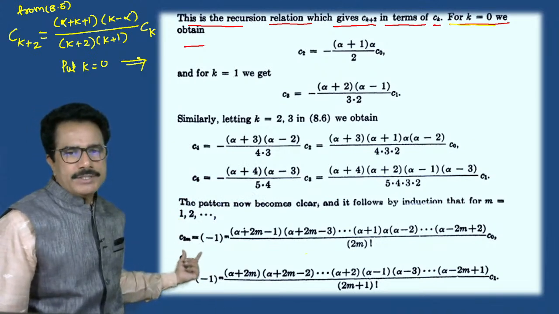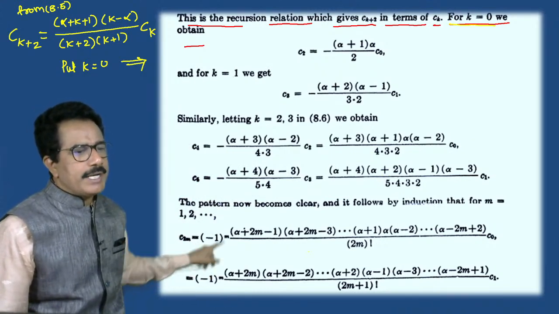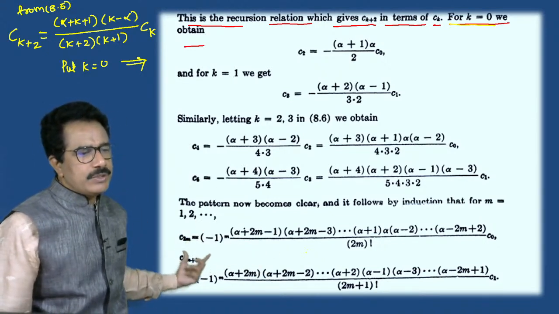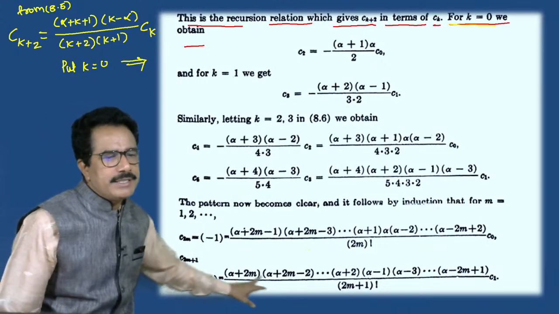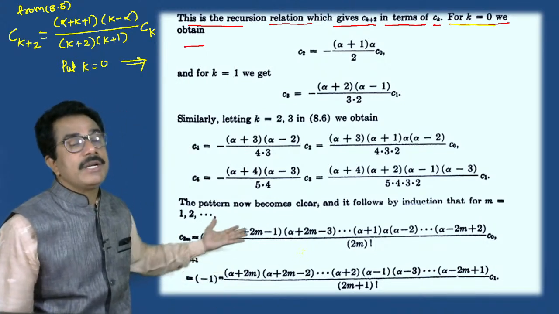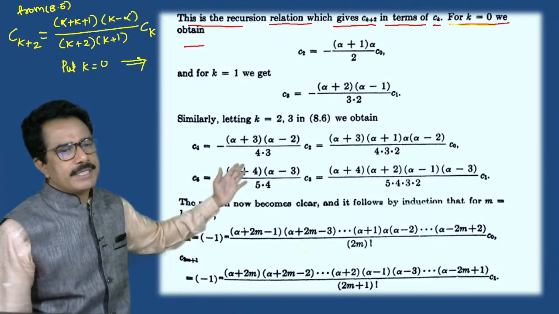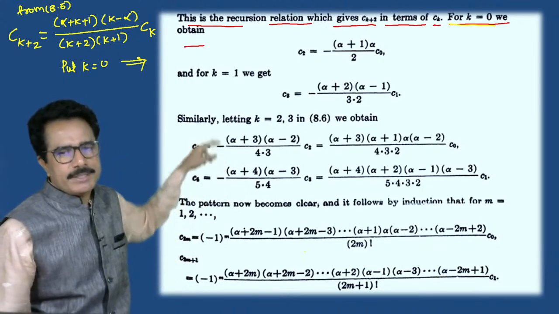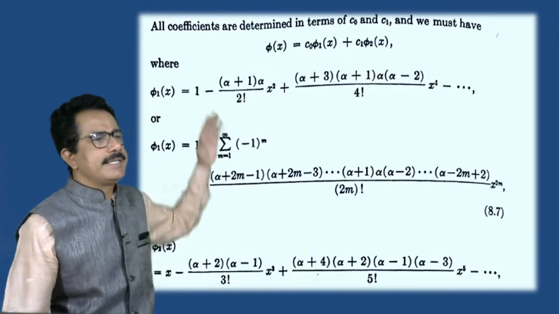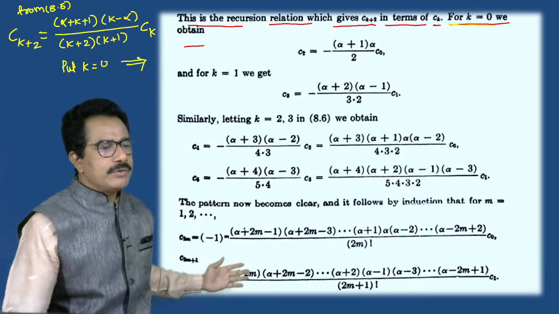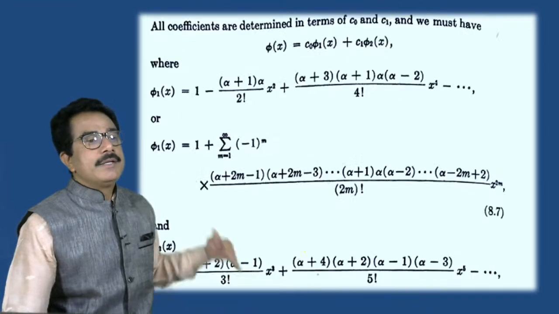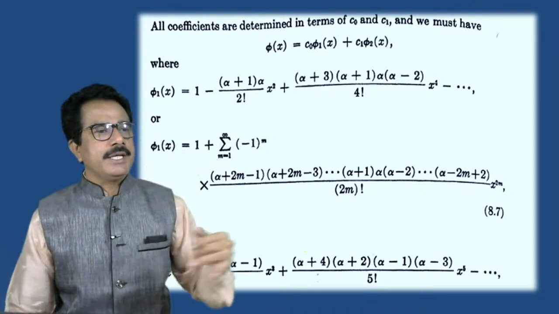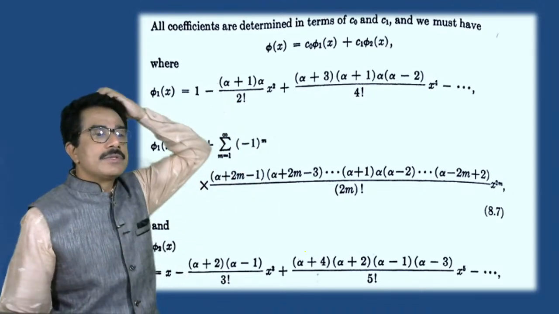So we can write C2m equals minus 1 raised to m into this, in this way. We can generalize this. And C2m minus 1 we can generalize in this way, by using the denominator's factor form. Okay. म्हणजे odd term असेल तर this, even term असेल तर this. So we can write all the values of C1, C2, C3. Thus, by using the values of C1, C2, C3, we can write the solution